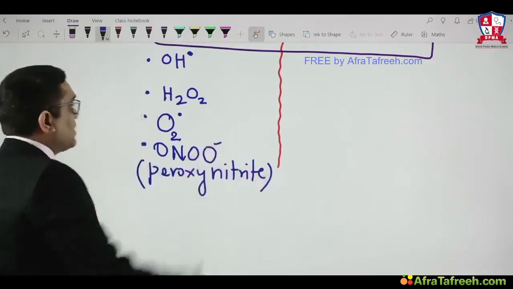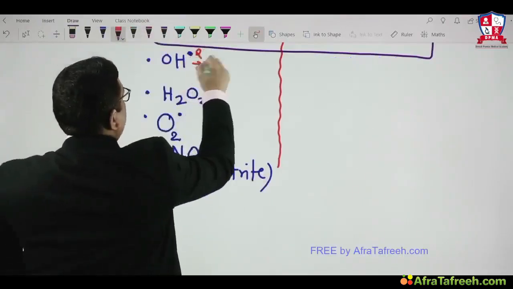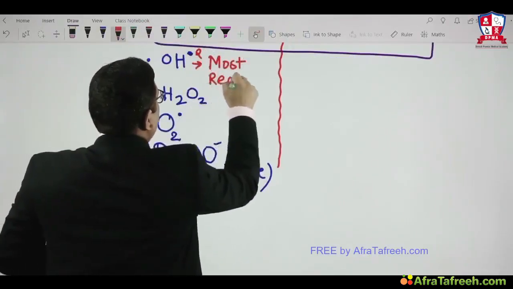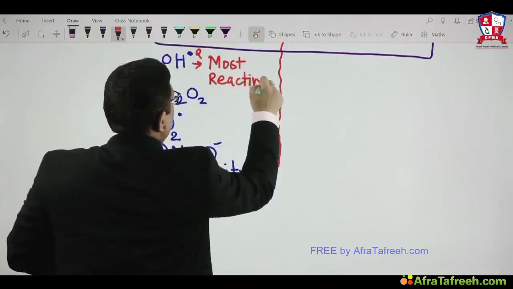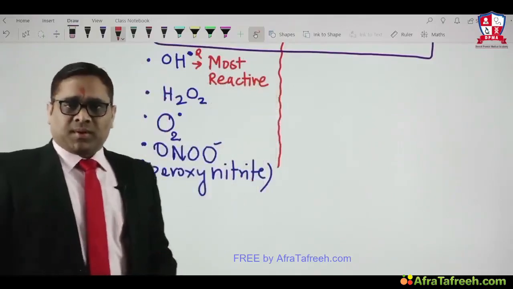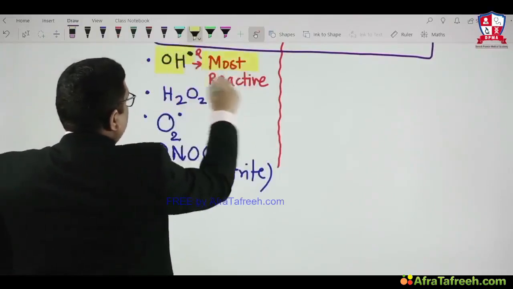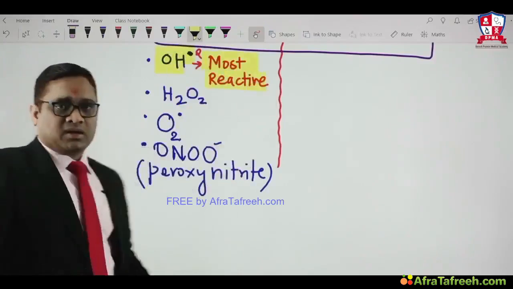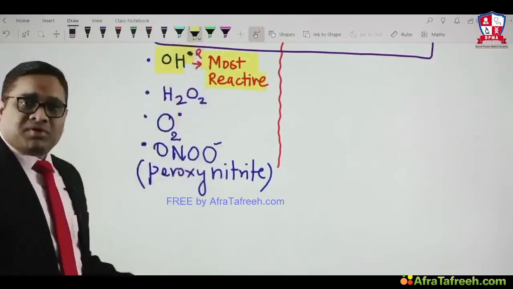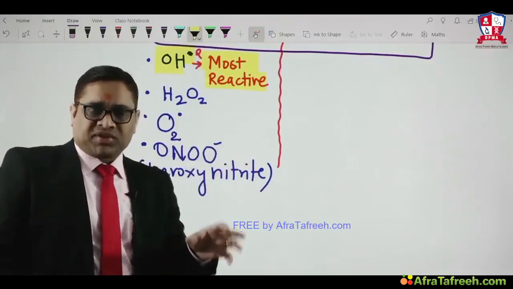So always remember, hydroxyl is the most reactive free radical in the human body. This was the question in AIIMS 2016, right? So make a note of this point: which is the most reactive? Most reactive is hydroxyl free radical, right? So hydroxyl free radical is the most reactive. These are the free radicals which have a tendency to damage our cells and their structures.